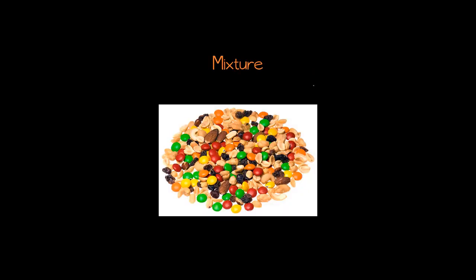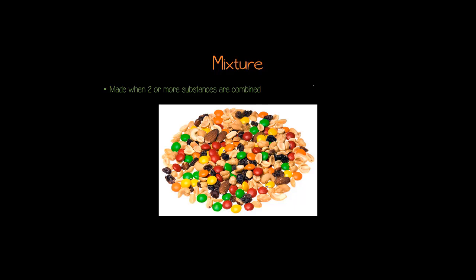Let's start by just defining mixture. A mixture is made when two or more substances are combined. Sounds pretty simple, right? Except wait, isn't a compound made of two or more elements combined? What makes a mixture different from an element or a compound? Well, there are some characteristics of mixtures that make them different.